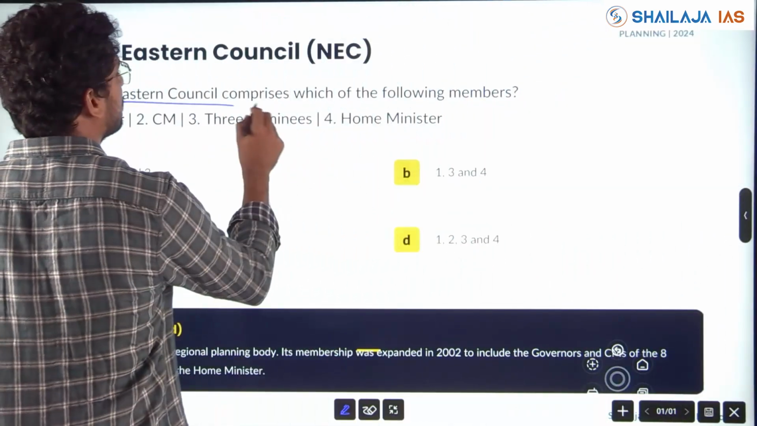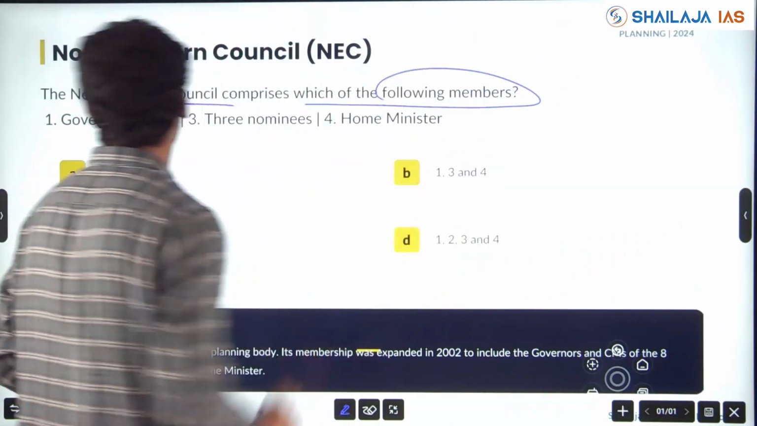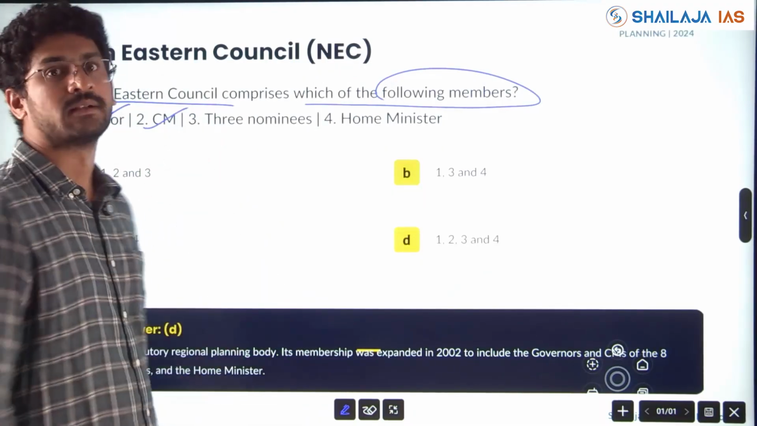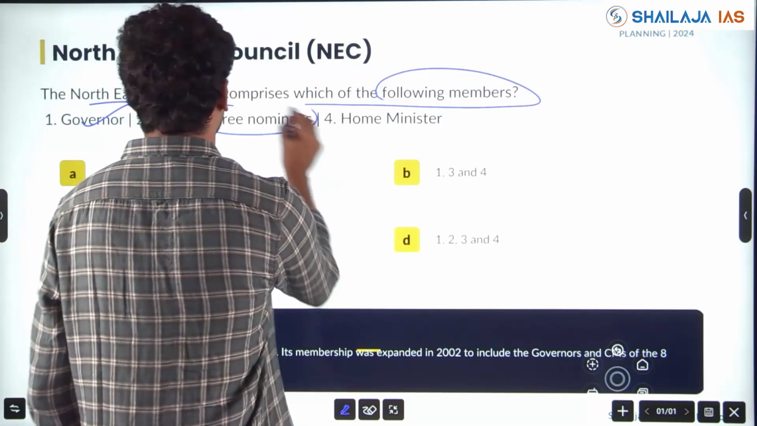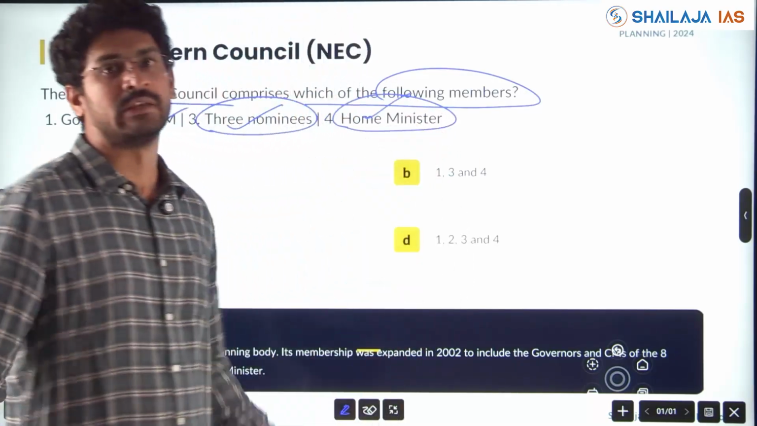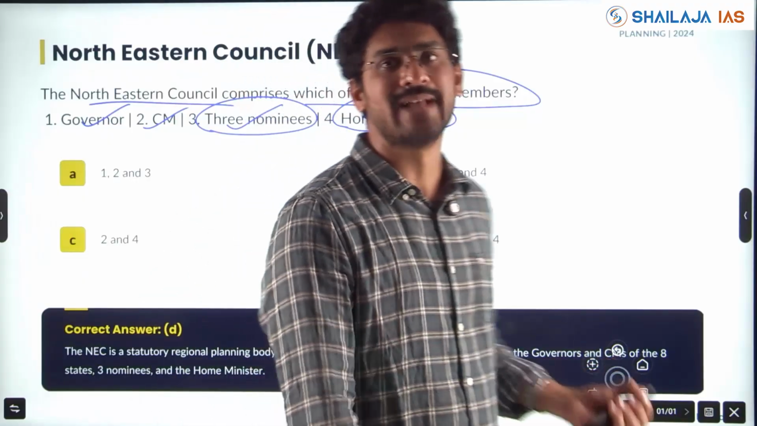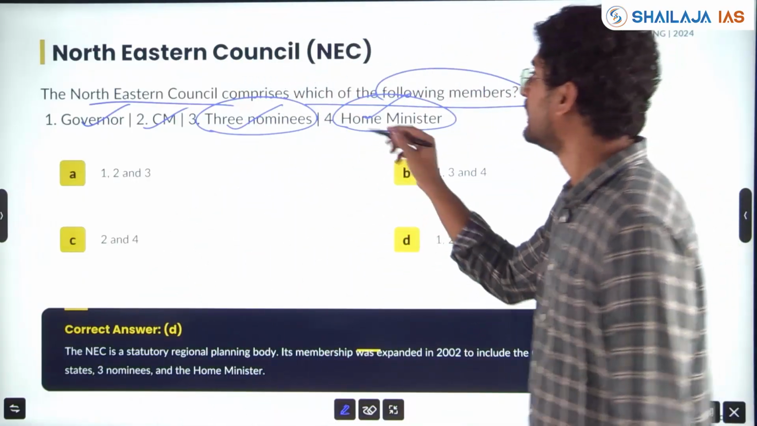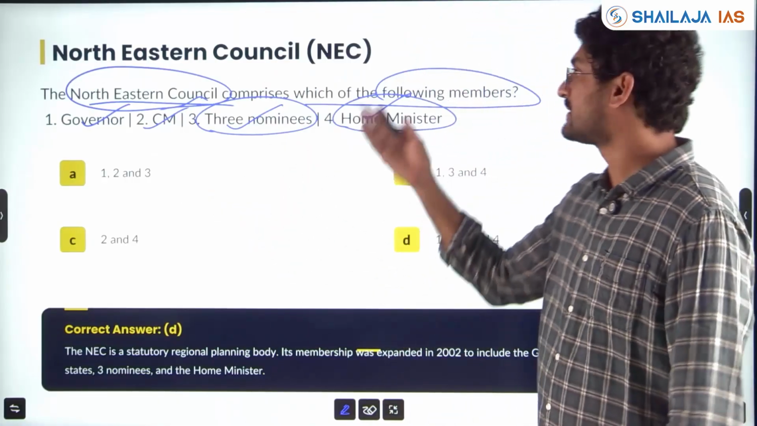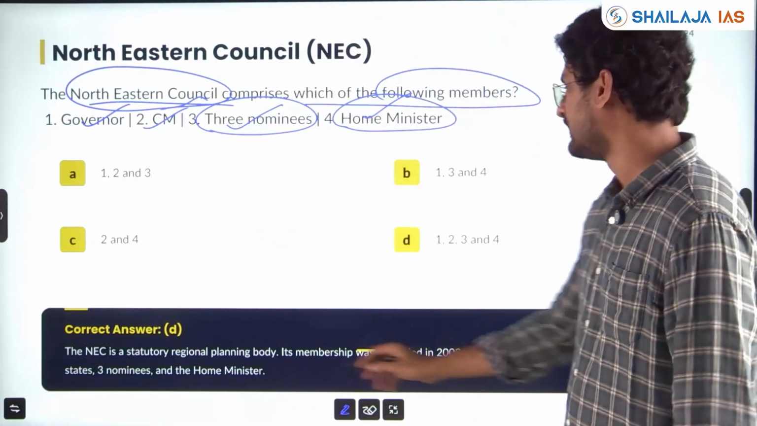The Northeastern Council comprises which of the following members? Governor, correct. Chief Minister, correct. 3 nominees, correct. Home Minister, correct. If you know it, you can answer. This is direct question. If you don't know the Northeast Council Act, Statutory Act, and the functions, the members, how they get elected, then you cannot answer.